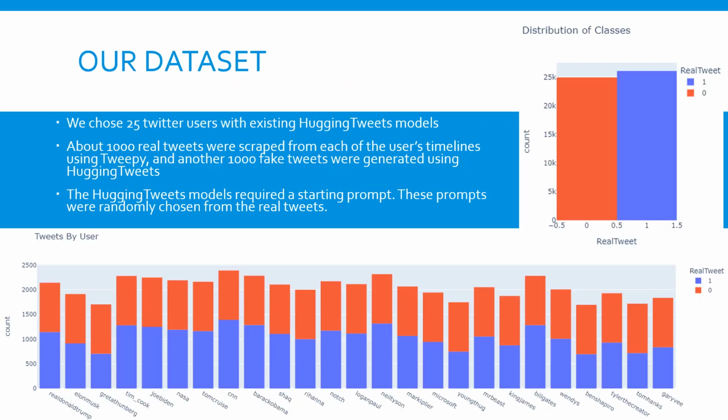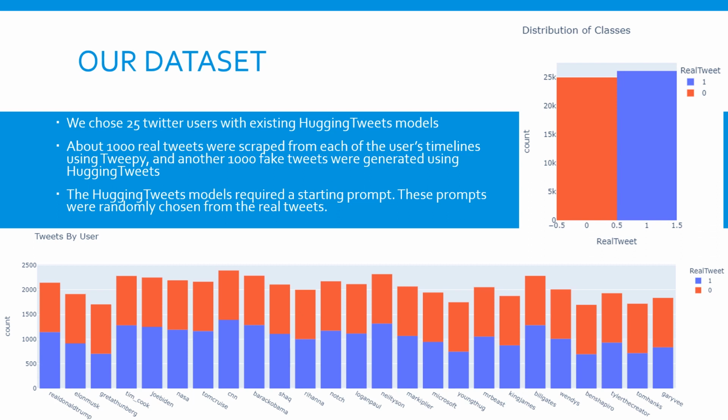So here's our final data set that we will use for the classification. We chose 25 different users with existing Hugging Tweets models. About 1,000 real tweets were scraped from each user's timelines using Tweepy, which is a Python package, and another 1,000 fake tweets were generated using Hugging Tweets. The Hugging Tweets models require a starting prompt, and these prompts were randomly chosen from the real tweets.